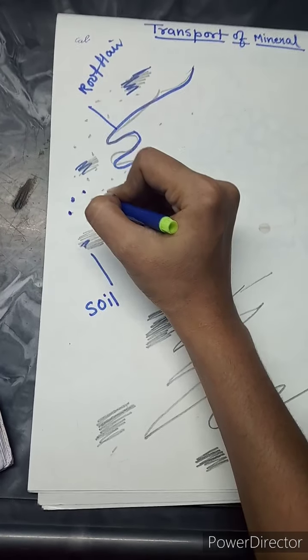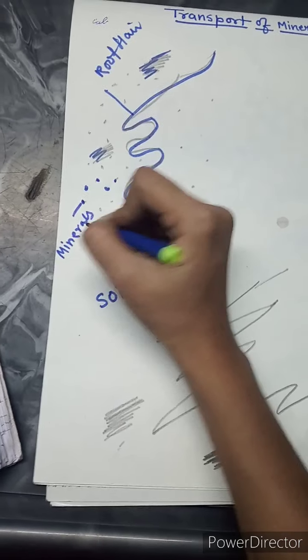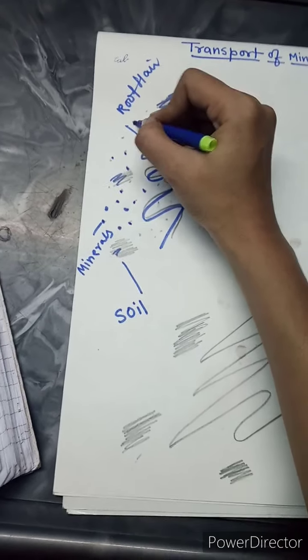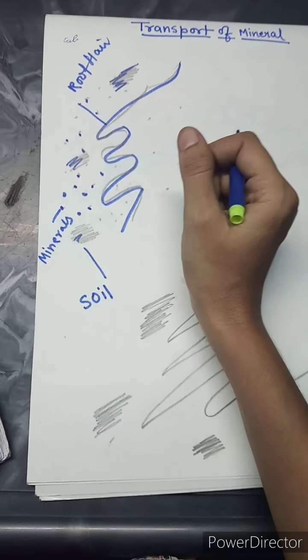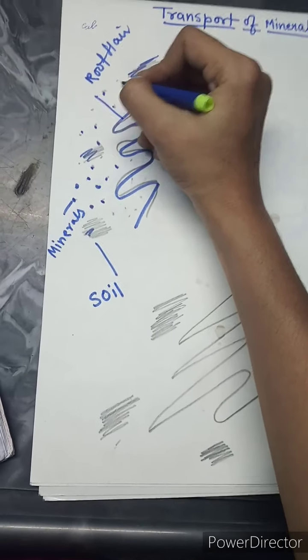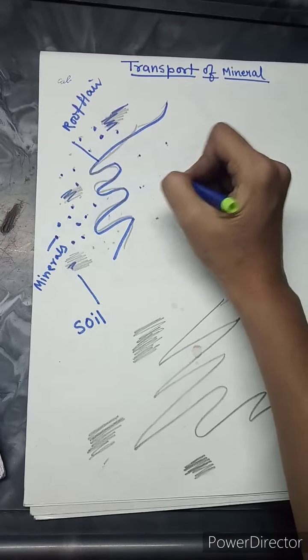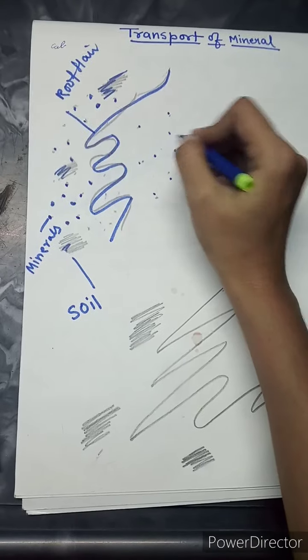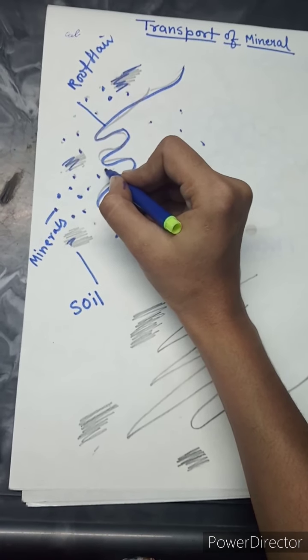Now look, these are the minerals present in the soil. Here there is more concentration of minerals in the soil, and here less content of minerals are present. So this will take a passive transport.